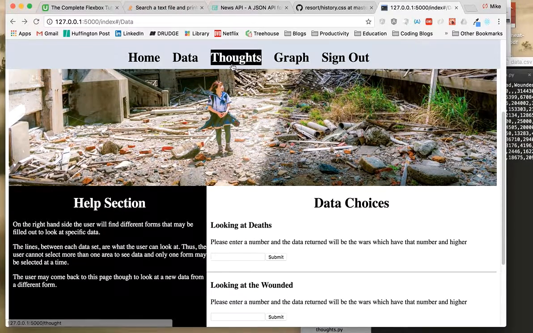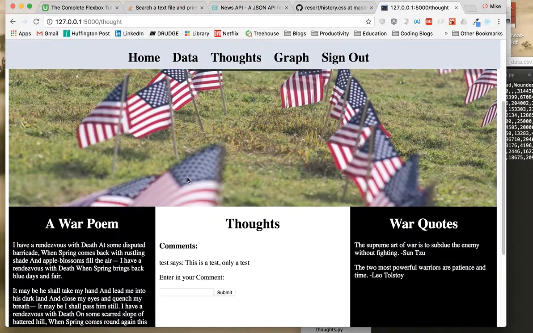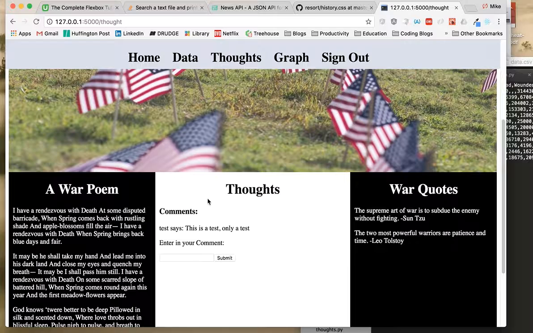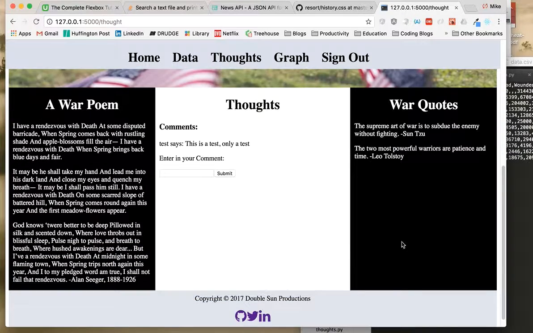Now moving right along, let's head over to the thoughts section. And this is something I added in at the last moment. I actually was planning to do it, then I kind of forgot about it. Then when I thought this project was done, I was like, oh yeah, I need to add some thoughts. So here's just another thing. I have two asides, and I basically just wanted to fill up space.